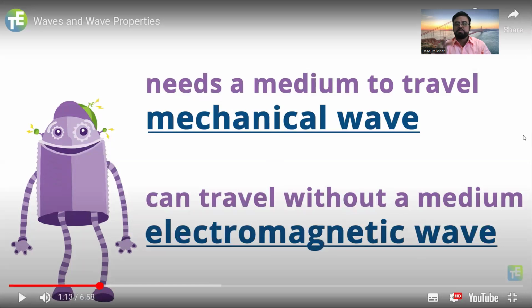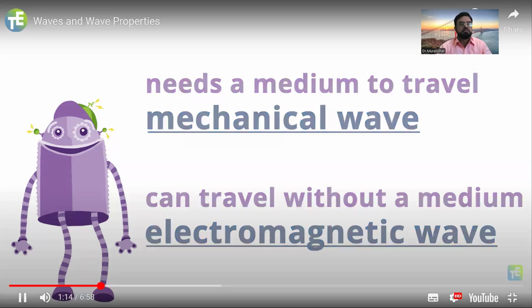These are two types of waves classified based on whether they require a medium or not. Those that need a medium are called mechanical waves, like sound. Those that do not require a medium are called electromagnetic waves, like light.